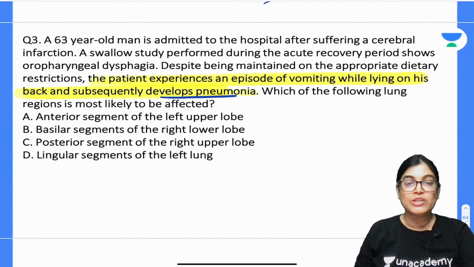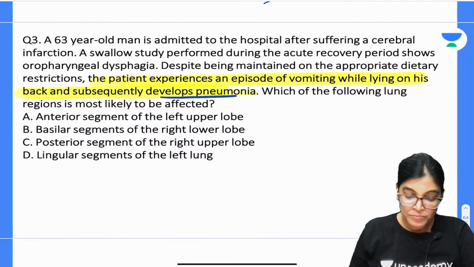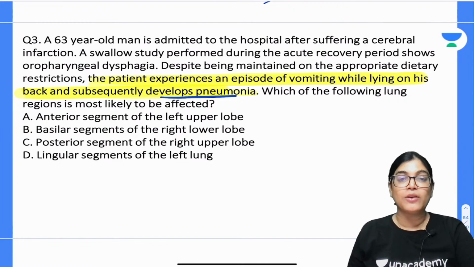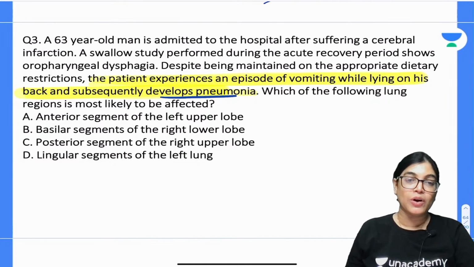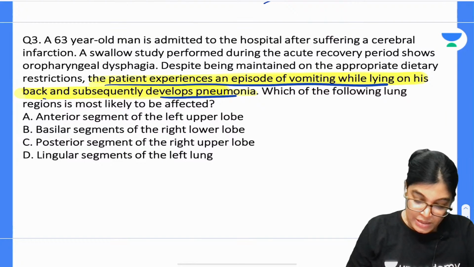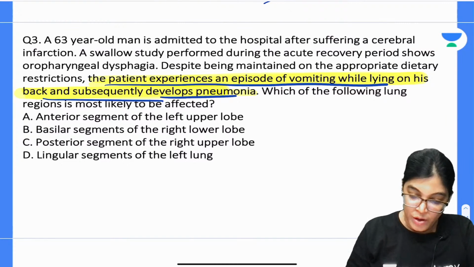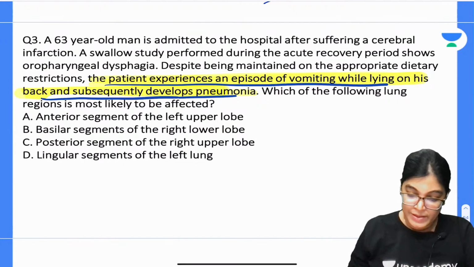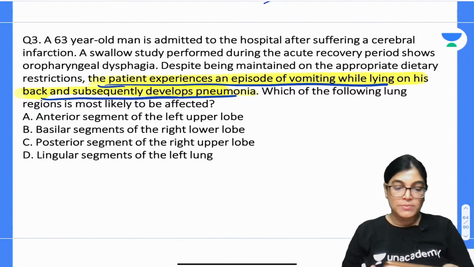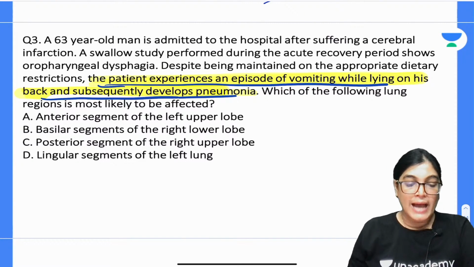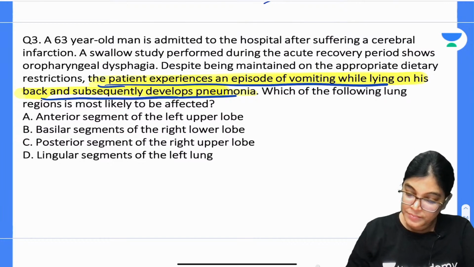Which of the following regions is most likely to be affected? Anterior segment of left upper lobe, basilar segment of right lower lobe, posterior segment of right upper lobe, lingular segment of left lung. So according to you, my dear aspirants, which is the correct answer? 30 seconds for you, and then I will come up with the answer. Whichever you feel is the most correct answer, please mark it, and then I will come up with the explanation.